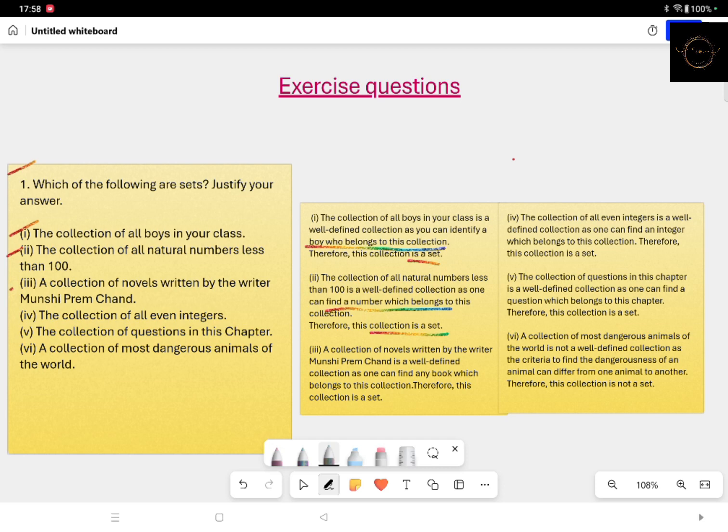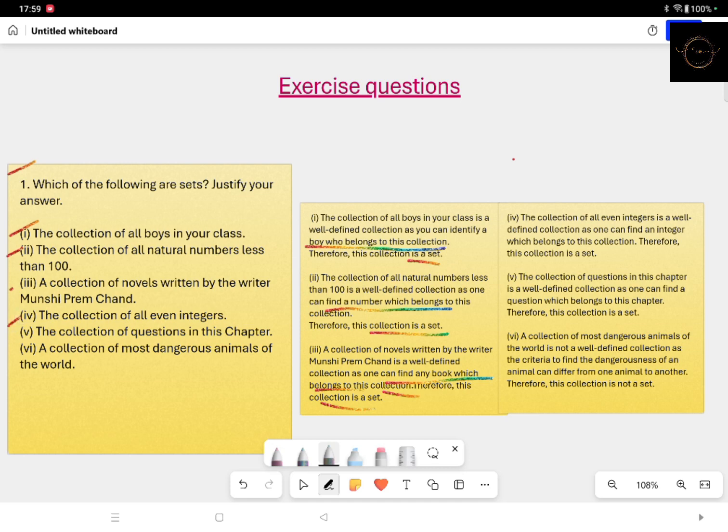Coming to the third one, collection of novels written by the writer Munshi Premchand. Now Premchand is well defined. He has written novels, which is well defined, and one can find any book which belongs to this collection. So therefore this collection will also be considered as a set.